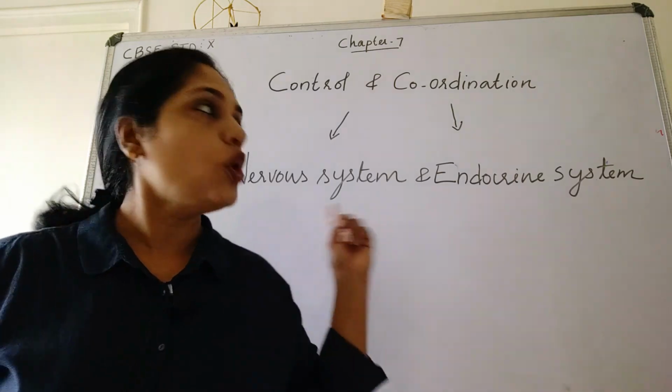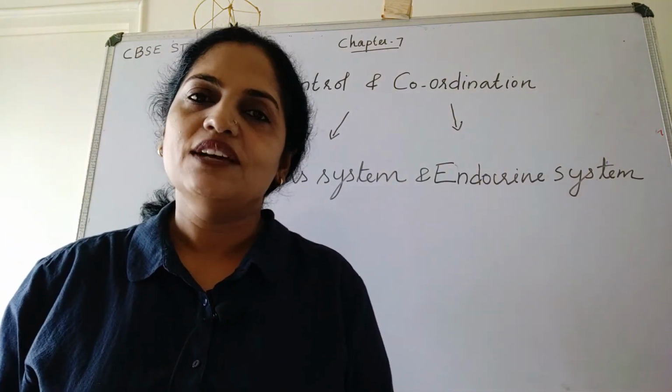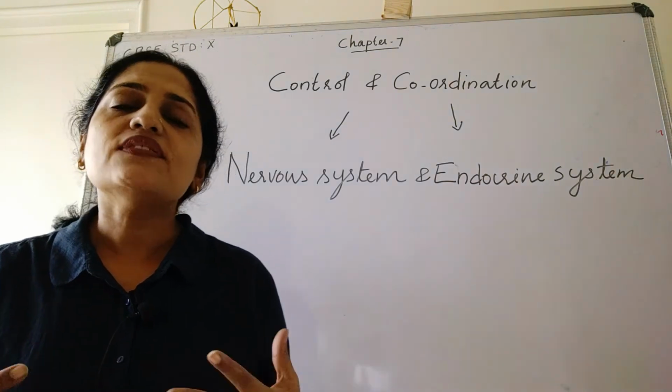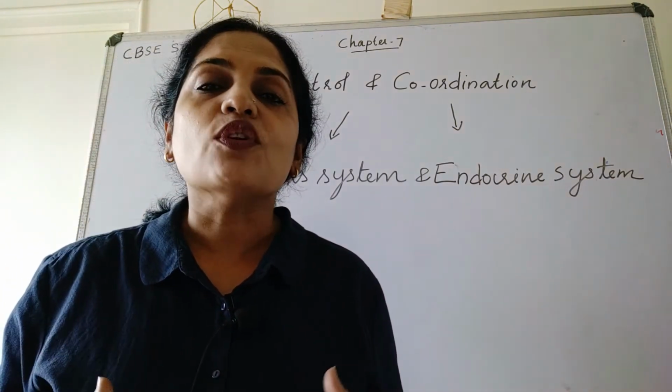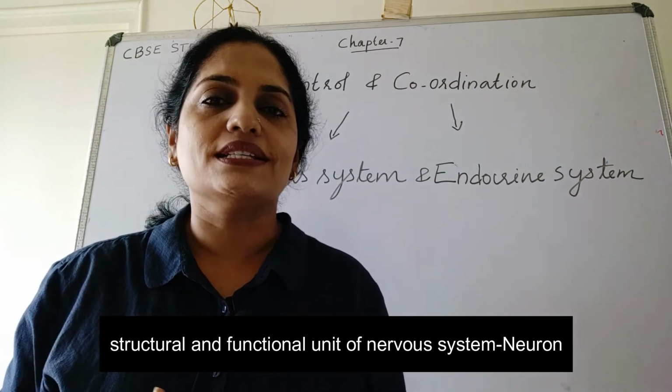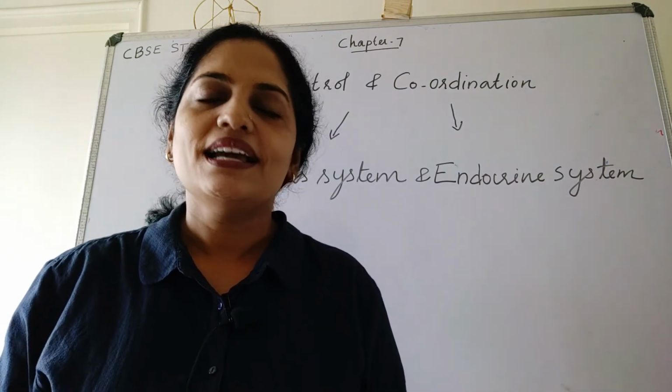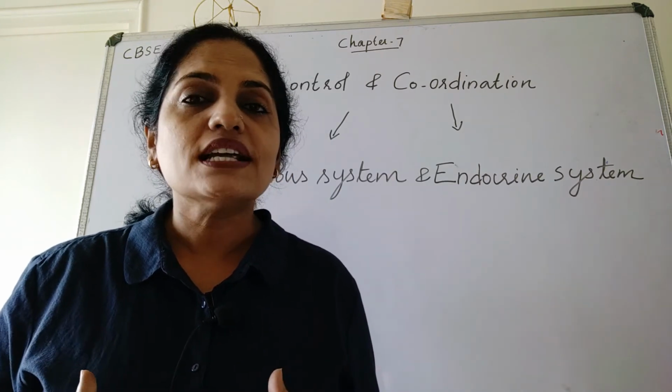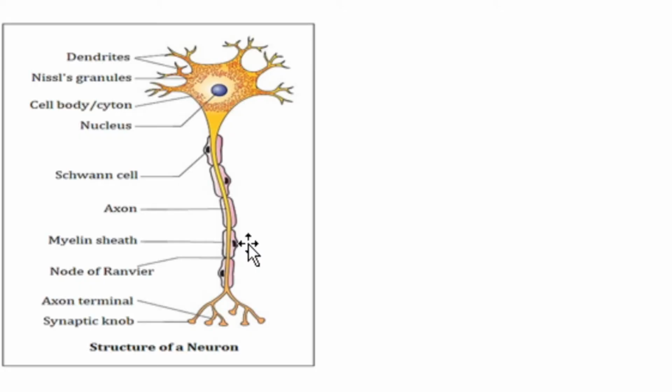Now, let us see both these systems in detail. First of all, the nervous system. Nervous system is composed of millions of structural and functional units called neurons. Let us see the structure and function of a neuron in detail. This is a neuron. Neuron is the structural and functional unit of nervous system. This neuron is a highly specialized structure which is responsible for transmission of nerve impulses. This neuron consists of many parts. Which are the parts? Let us see that.